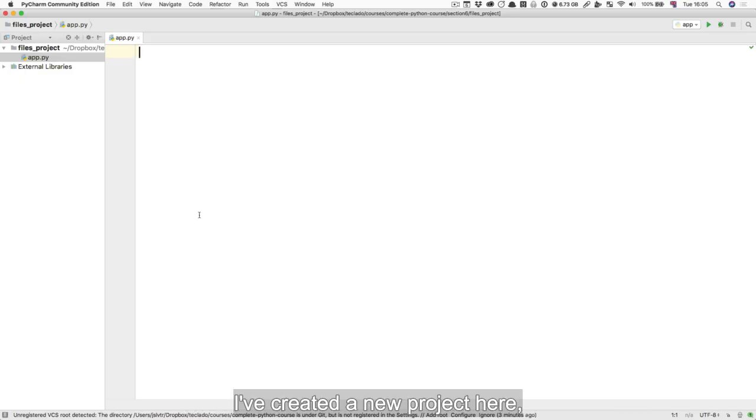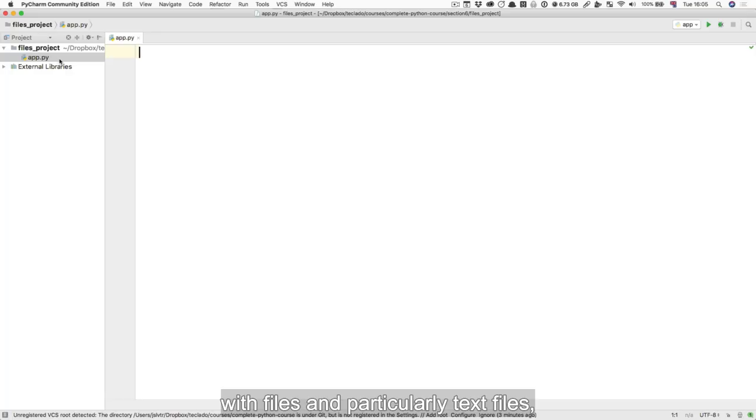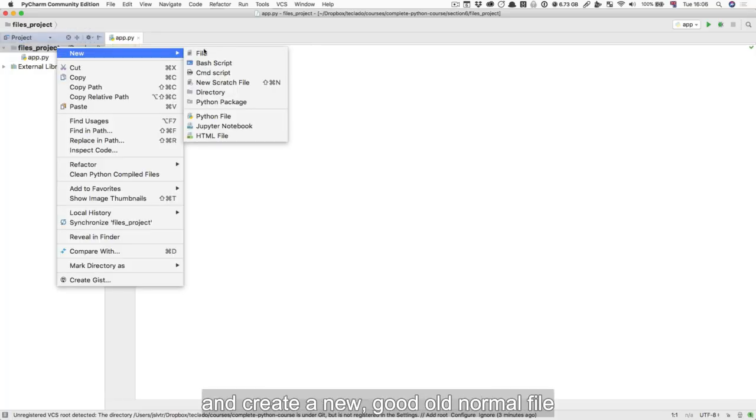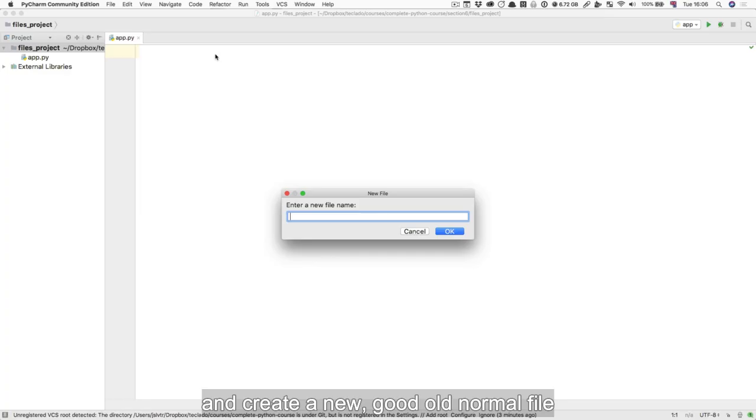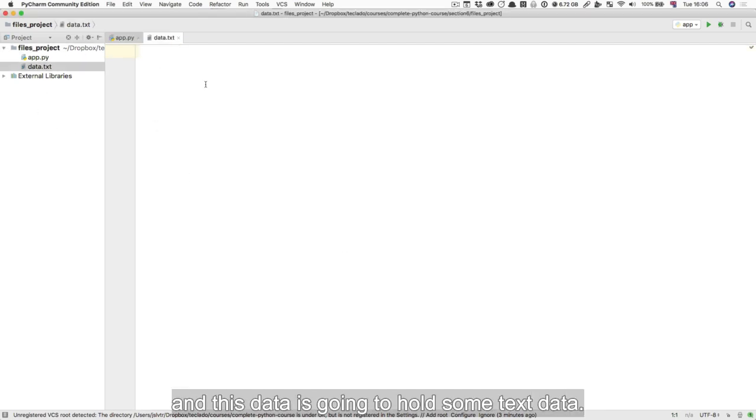I've created a new project here. I've called it files_project, and I've created an app.py file. Because in this video we're going to be dealing with files, particularly text files, I'm also going to right-click and create a new good old normal file, and I'm going to call it data.txt. The .txt stands for .text, and this data is going to hold some text data.